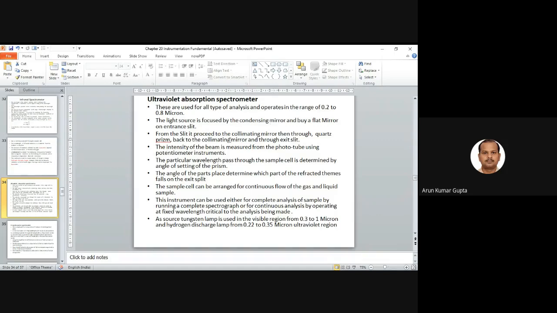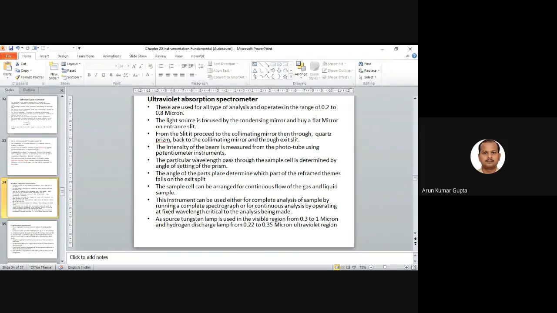There's no need to go into much detail. The intensity of the beam is measured from a phototube using the potentiometer instrument. A potentiometer is just to measure the electric current or voltage because of the light. So a particular wavelength passed through the sample cell is determined by the angle setting of the prism. The angle of the prism determines which part of the refracted beams falls on the exit slit.